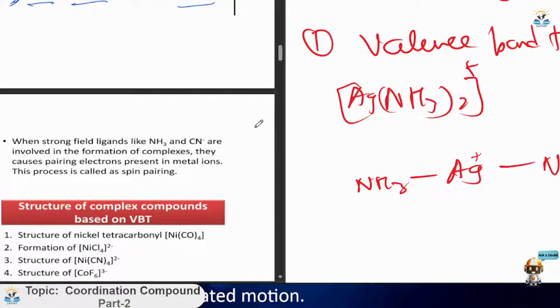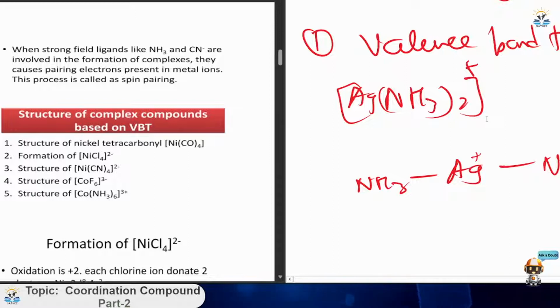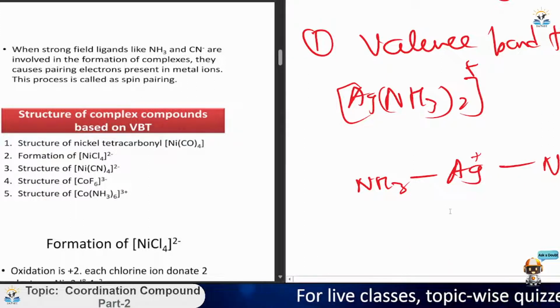Now talking about the ligands. You have heard about how the structures are formed, how ligands are connected with the central metal ion. Now let's see what the ligands are. You all know what ligands are.